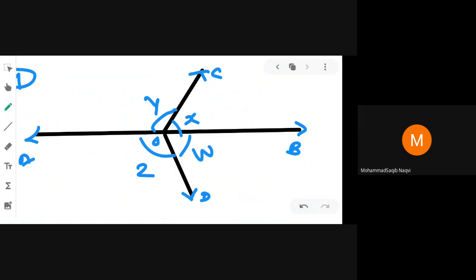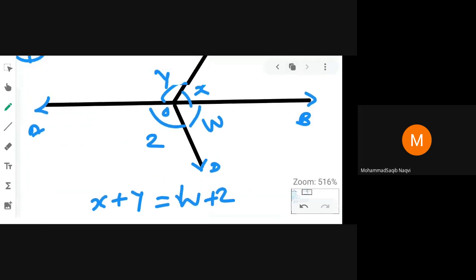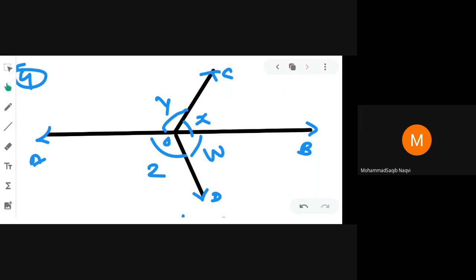Okay, now you can see it is given that x plus y is equal to w plus z. Then prove that AB is a line. You can clearly see this x and y are angles on the same line AB. Yes or no? Yes sir. If the angle x and angle y are on the same line, then the sum of these two angles is always 180 degree. And when is the sum 180 degree? When AB is a line, right? So we can easily prove that.